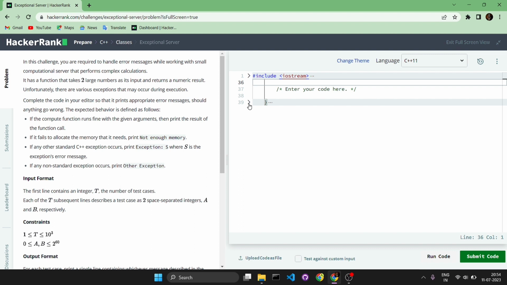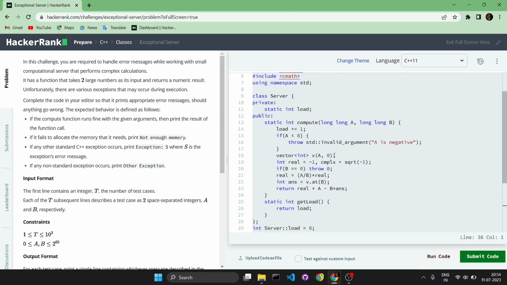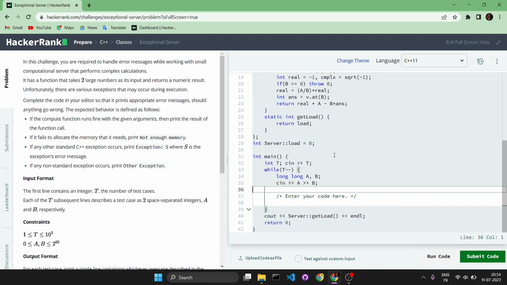Examples are dividing a number by 0, the abnormal operations which are not to be performed. Whenever we try to perform such activities, exceptions occur and exceptions will be thrown.